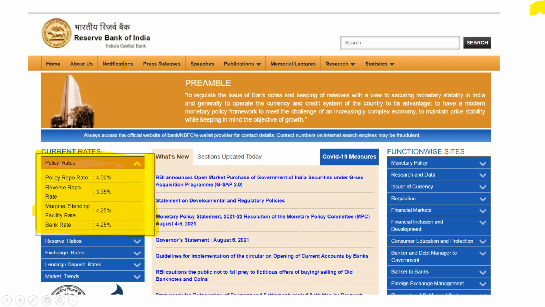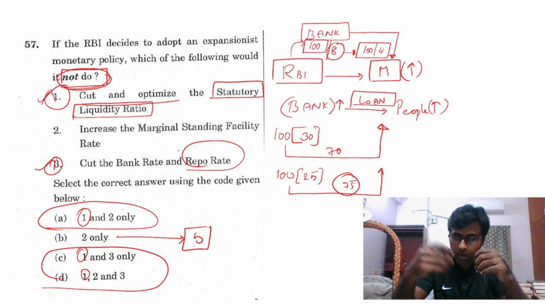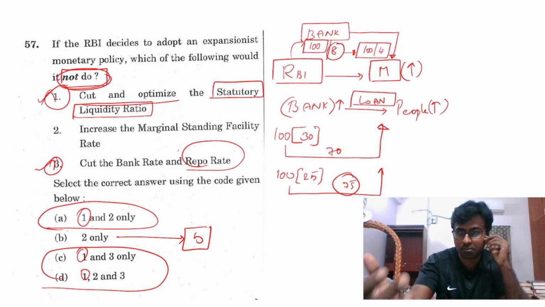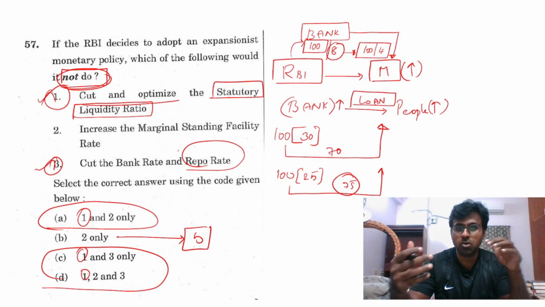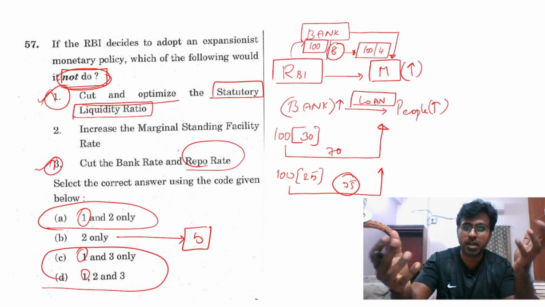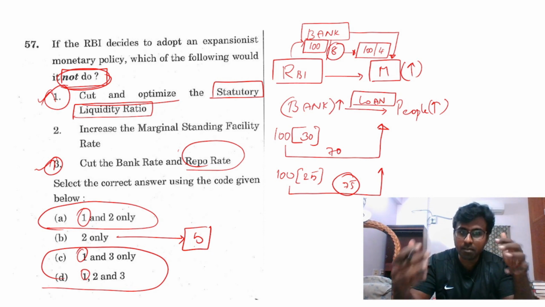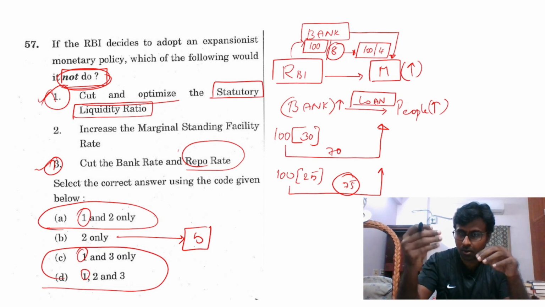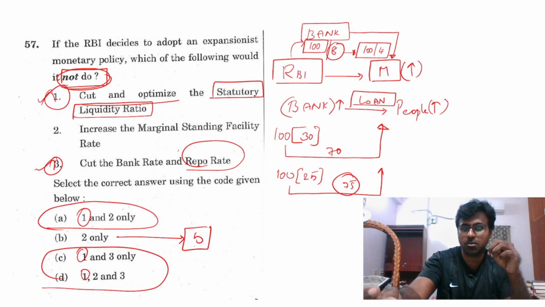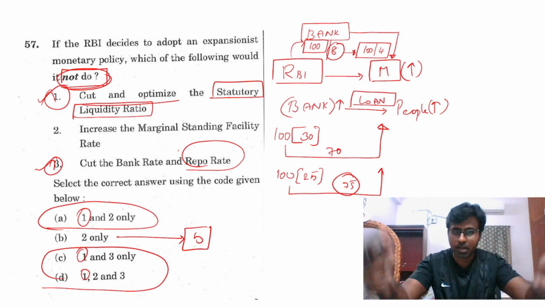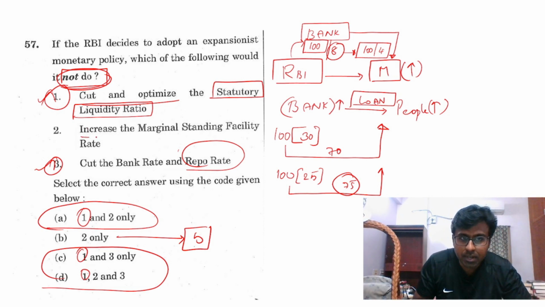banks. That is the same lending. It's not long term lending, it is an overnight facility. If tomorrow I need money, I will have to ask RBI for money. So in that case, if I want expansion, in the same way I will reduce the marginal standing facility rate. Because the lower the interest at which I give money, the more money the bank will get and the bank will lend more. The same way expansion happens. But here, look, it says increase.